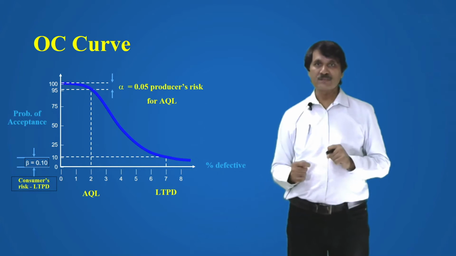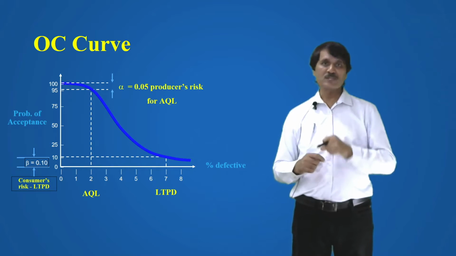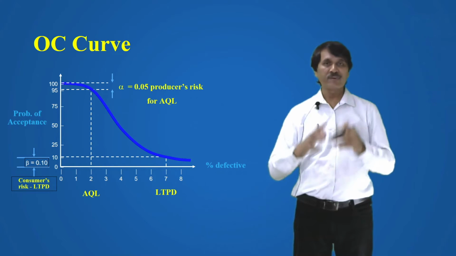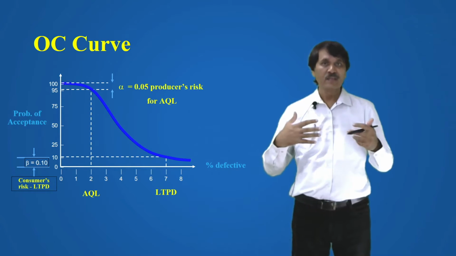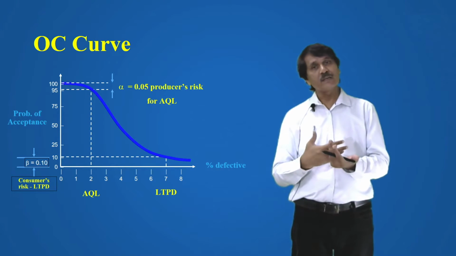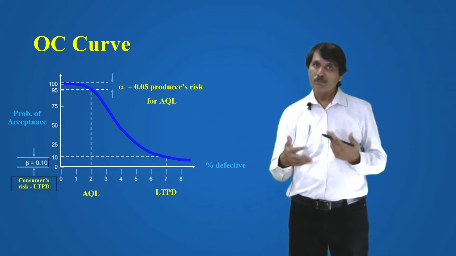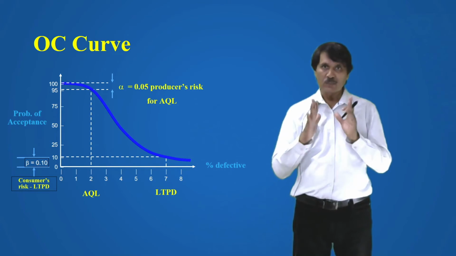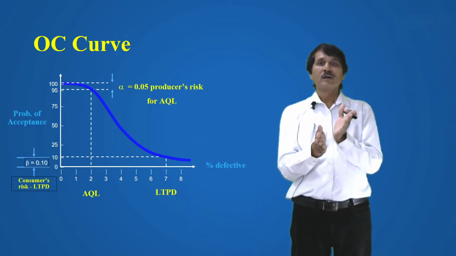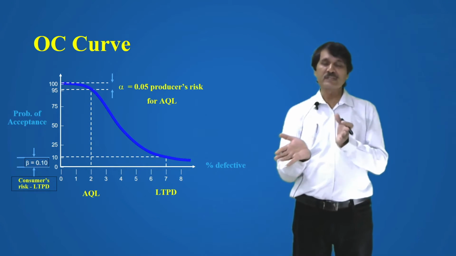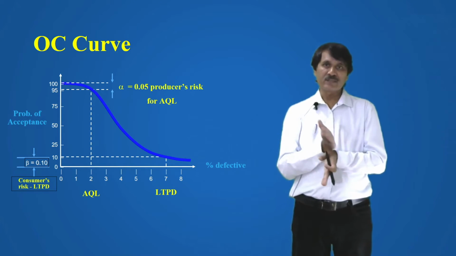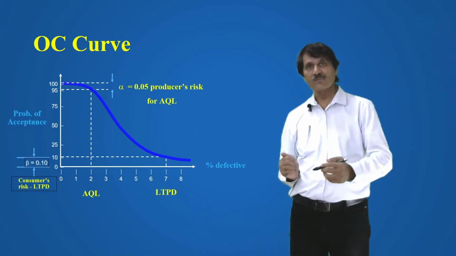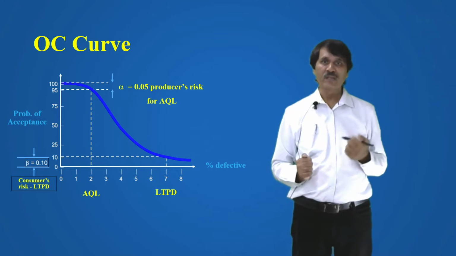Alpha and beta are shown here. Alpha is known as the producer's risk, and beta is known as the consumer's risk. The producer's risk is when a product that should have been accepted has been rejected. In the case of the consumer's risk, the lot which should have been rejected has been accepted. Since it has been accepted, the disadvantage is for the consumer. That's why it is known as the consumer's risk.